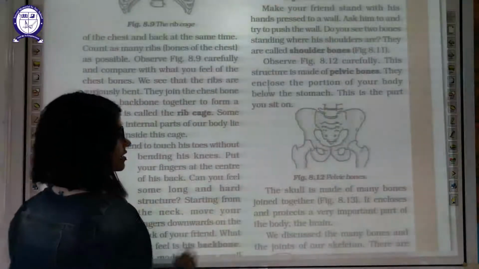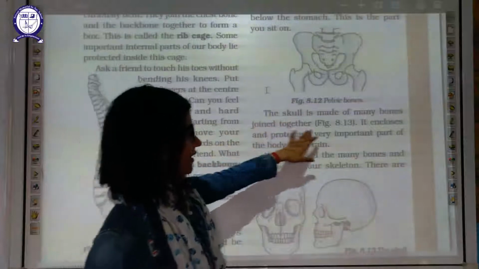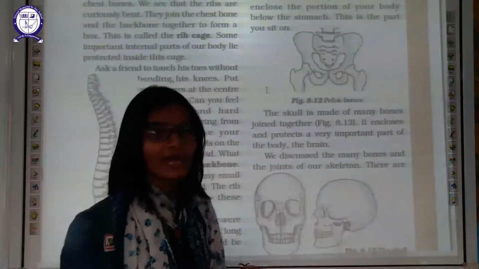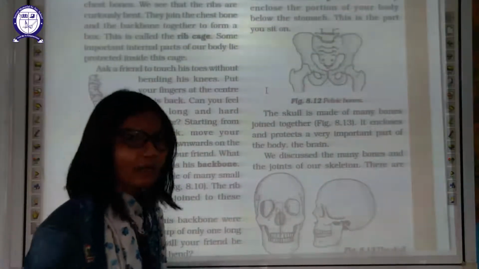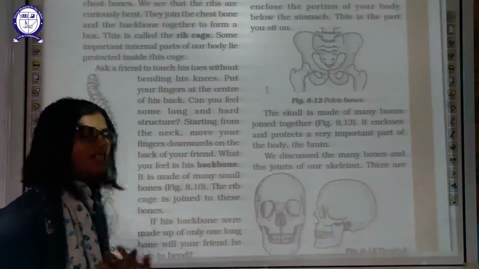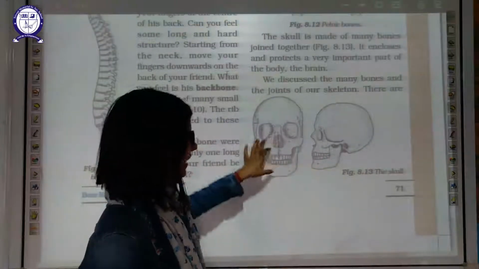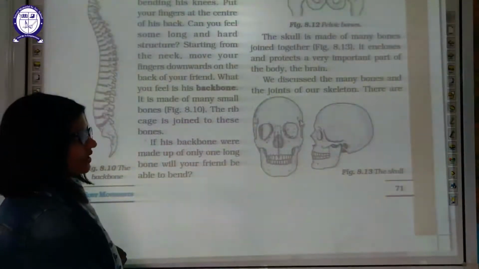Now the skull. The skull is made up of many bones joined together. It encloses and protects the most important part of your body, the brain. That's why the skull is the hardest bone of your body, because it is protecting one of the most essential parts of all living beings, the brain. We discussed many bones and joints in our skeleton.